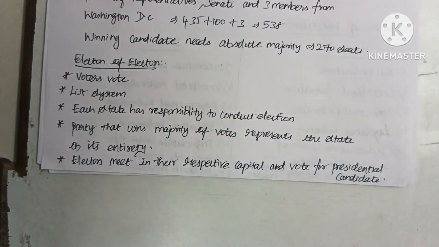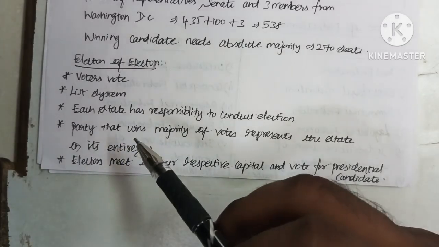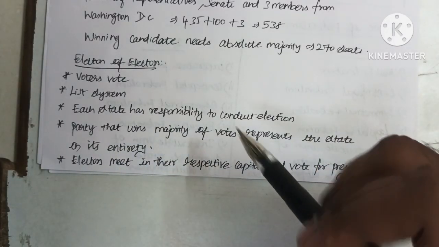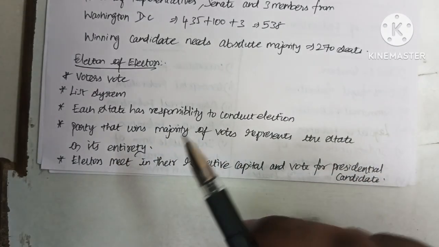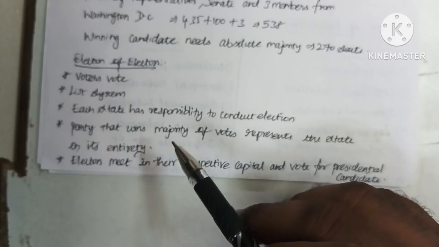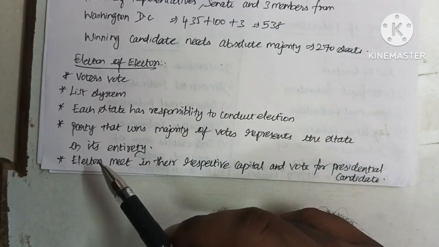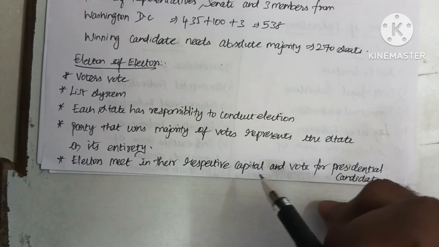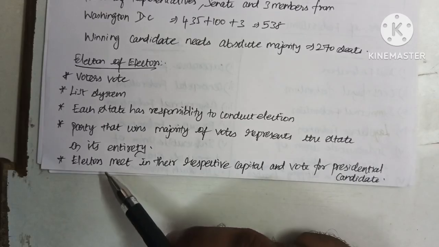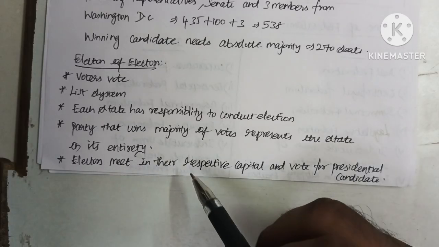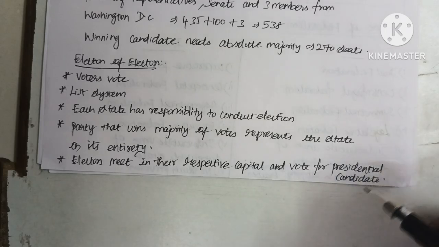Okay, next one is that the party that wins a majority of votes represents the state in its entirety. Basically the US is a two-party system. Here the party which wins the majority of votes in an election represents the state in its entirety. So a particular party from a state which wins the majority represents that particular state in its entirety. So electors meet in the respective capital and vote for the presidential candidates. Once the electors are elected by the people of the country, they meet in the respective capital of a state government and they vote for the presidential candidate.